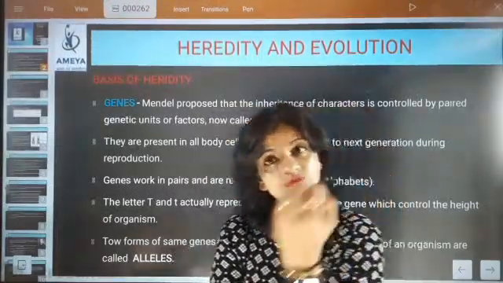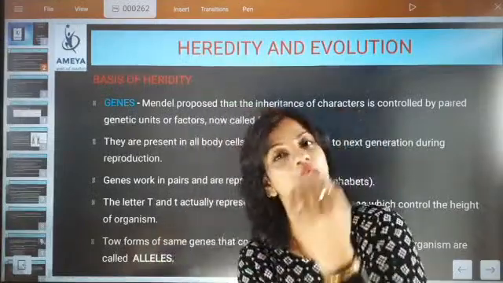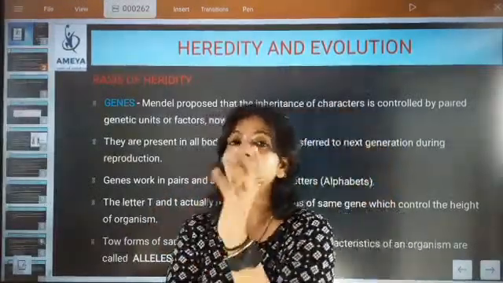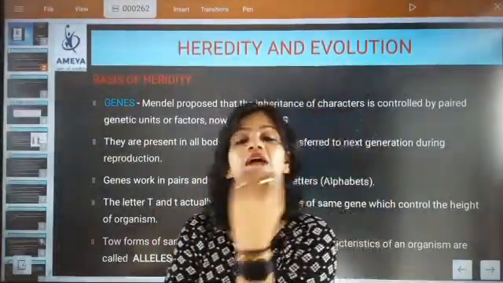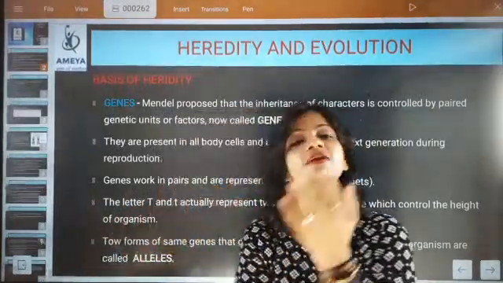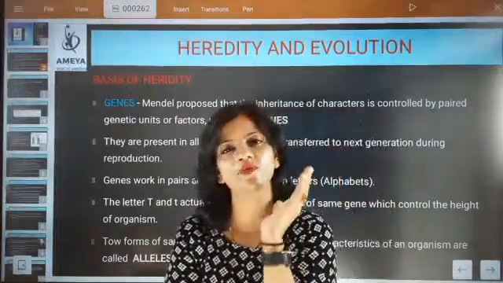Germ cells are capable of transmitting the genes, so that there will be a crossover and a selection of characters at the time of reproduction. This is the only small point you have to remember.